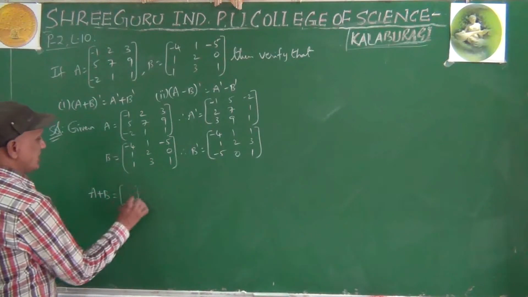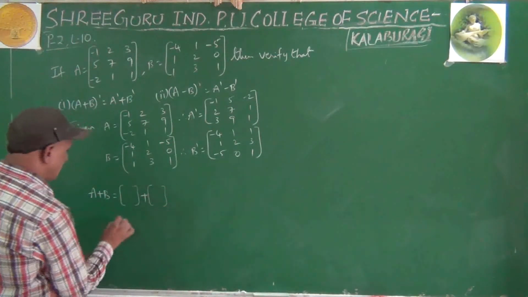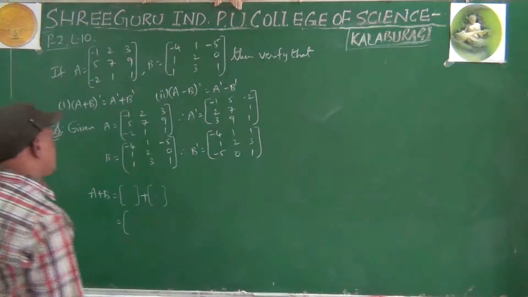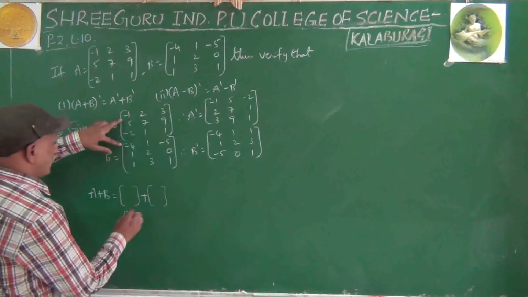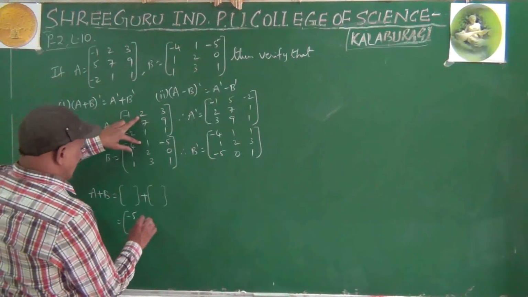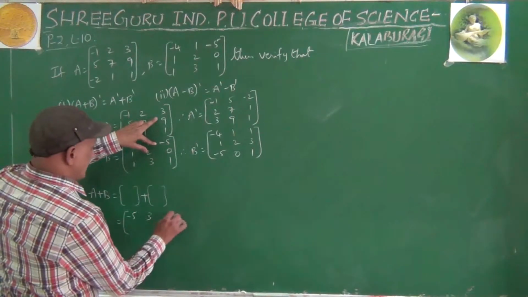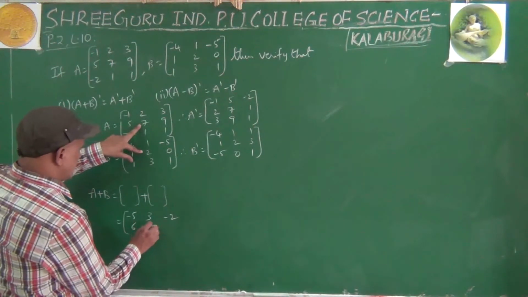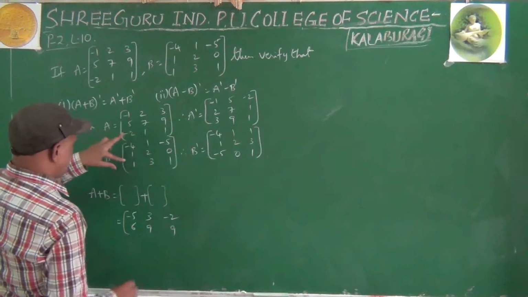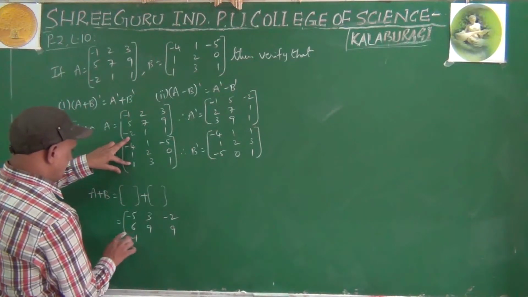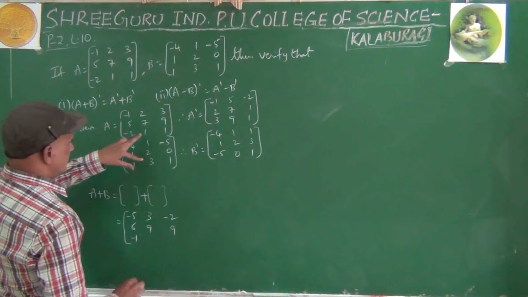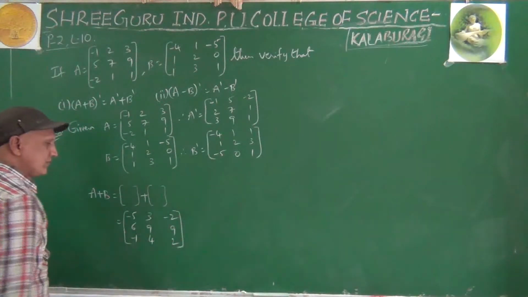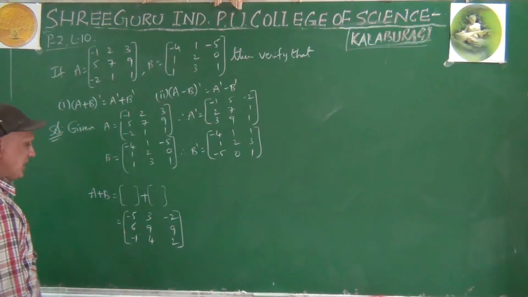Add both the matrices. You know how to add both the matrices. I am not going to explain again and again. Addition of two matrices. Minus 1, minus 4, minus 5. 2 plus 1, 3. 3 minus 5, minus 2. 5 plus 1, 6. 7 plus 2, 9. 9 plus 0, 9. Minus 2 plus 1, minus 1. 1 plus 3, 4. 1 plus 1, 2. This is A plus B.